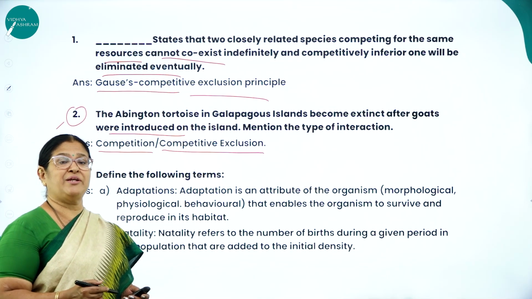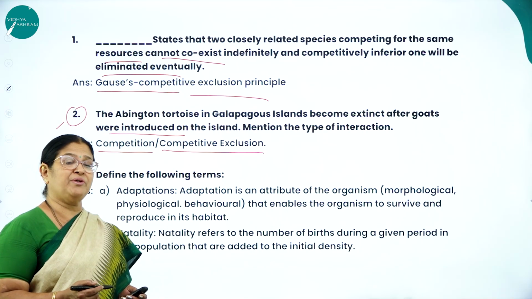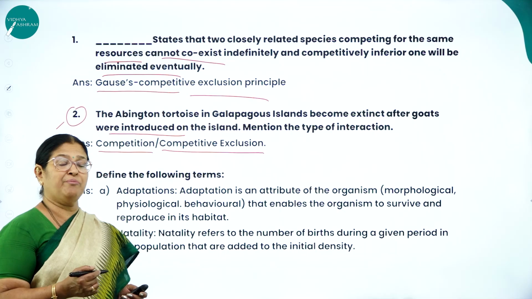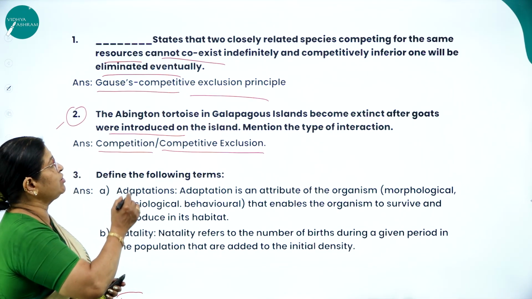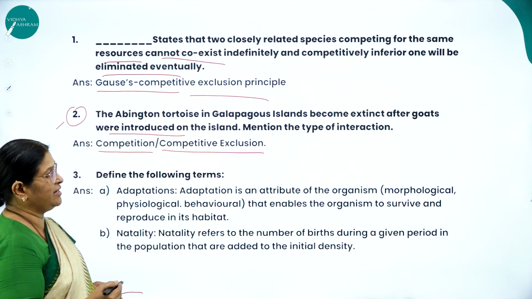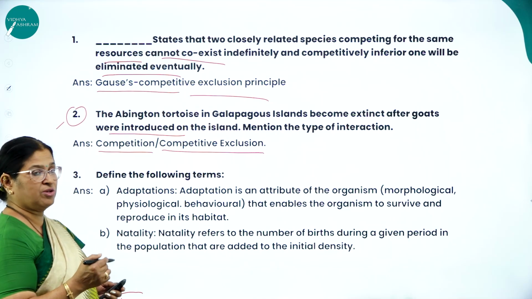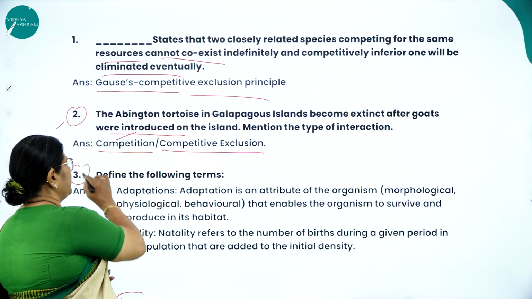Competition might be intraspecific or interspecific. Intraspecific competition is competition between the same species. Interspecific competition is competition between 2 different species. So the Abingdon tortoise in Galapagos Island became extinct after goats were introduced on the island. So what is the type of interaction? Competition.